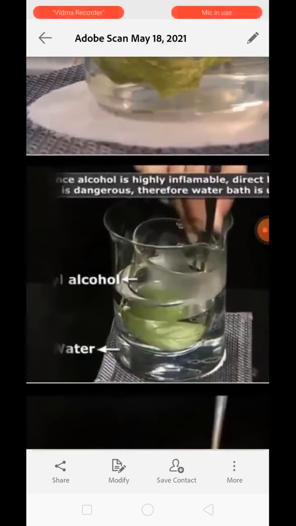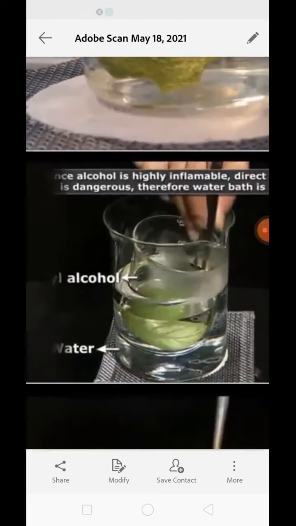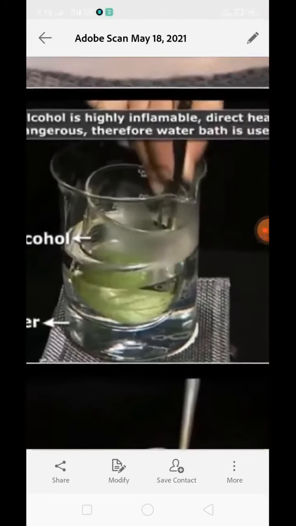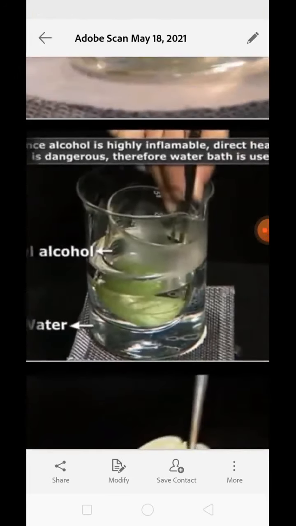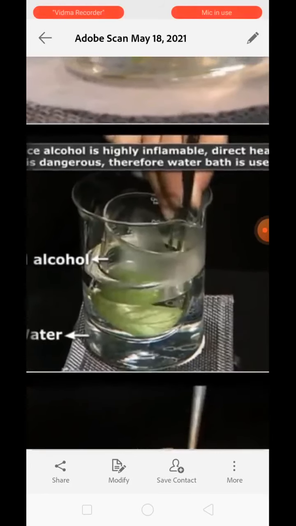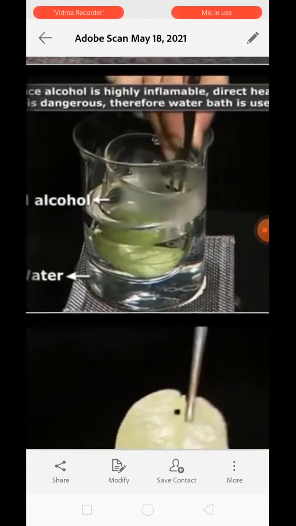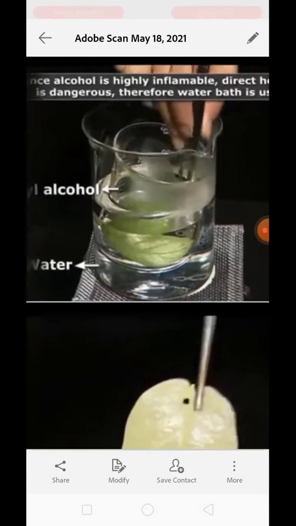Now later on we will provide a water bath to it. The water bath means the bigger beaker is having water. Inside that water we are having a smaller beaker which is containing ethyl alcohol. In this ethyl alcohol we are going to dip the leaf. Then we will heat this water up. After boiling, we will extract the leaf from the inner beaker. We are not directly heating the leaf in the ethyl alcohol. Why? Because ethyl alcohol catches fire very easily.